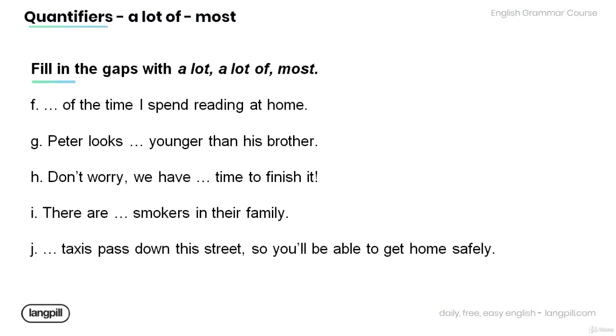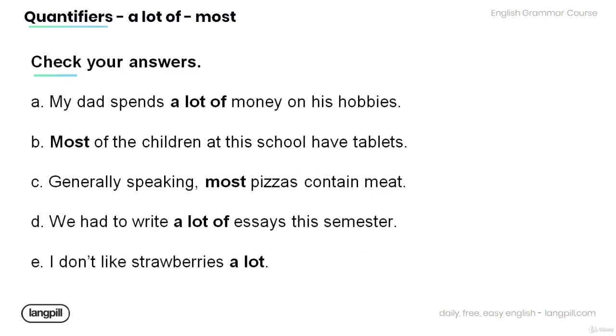And now, let's check your answers. My dad spends a lot of money on his hobbies. Most of the children at this school have tablets. Generally speaking, most pizzas contain meat. We have to write a lot of essays this semester. I don't like strawberries a lot.